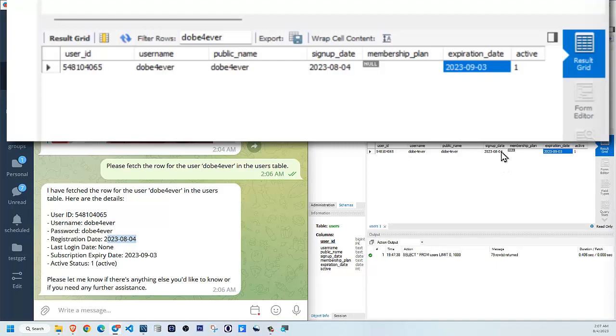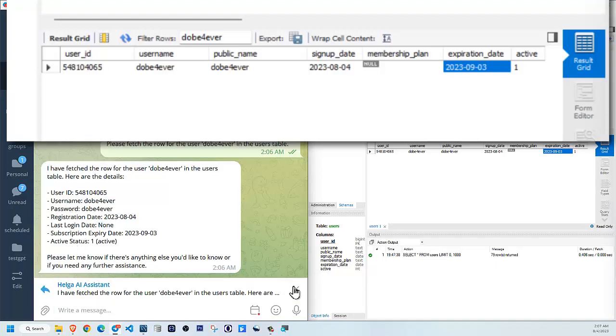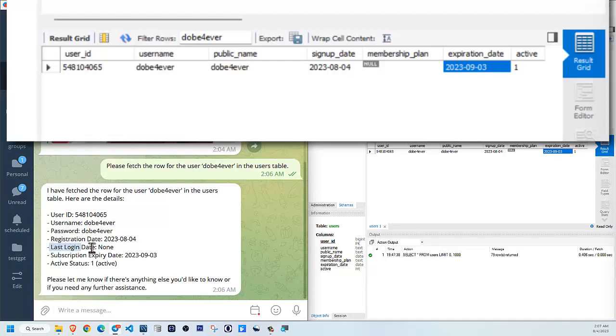04/08/23, so 040823, that's correct. Last login date, we don't have such a column, so it should not even be including this line here, because we don't have last login information in the users table anyways.